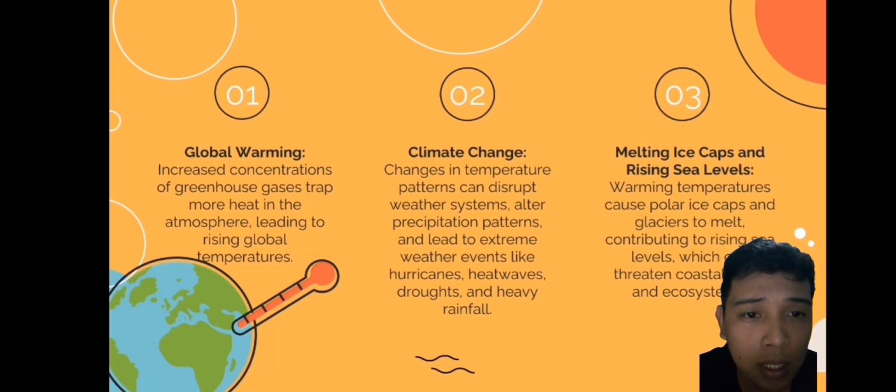Melting ice caps and rising sea levels. Warming temperatures cause polar ice caps and glaciers to melt, contributing to rising sea levels, which can threaten coastal areas and ecosystem.